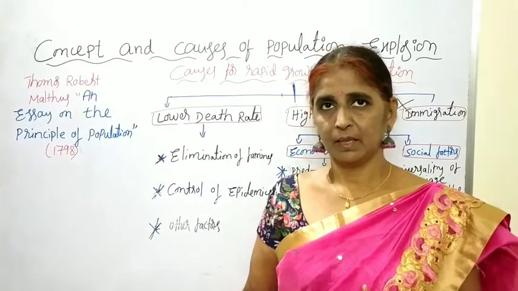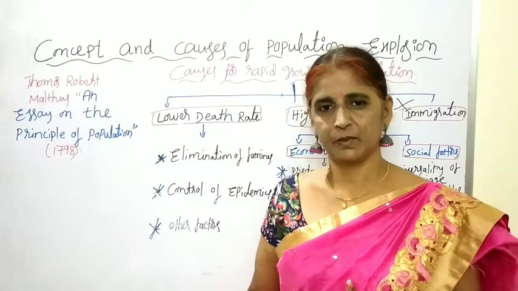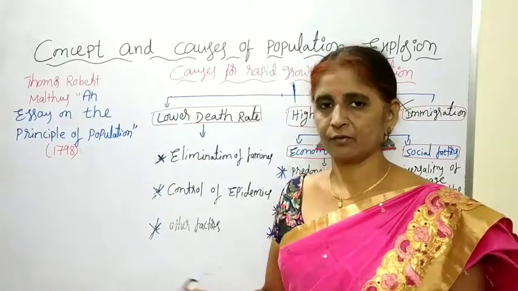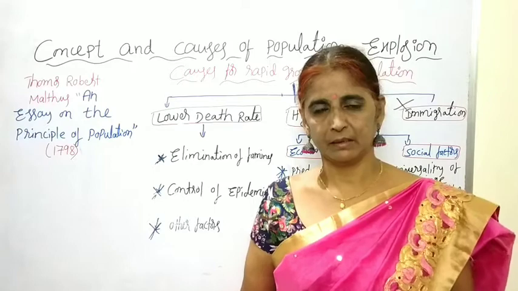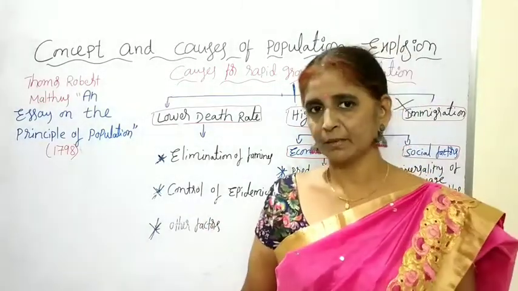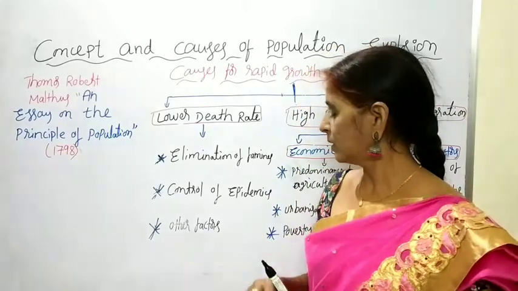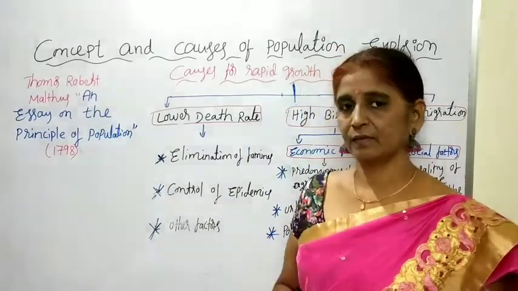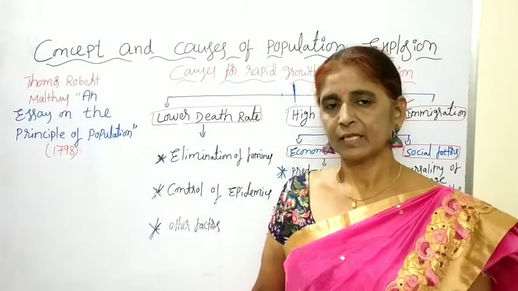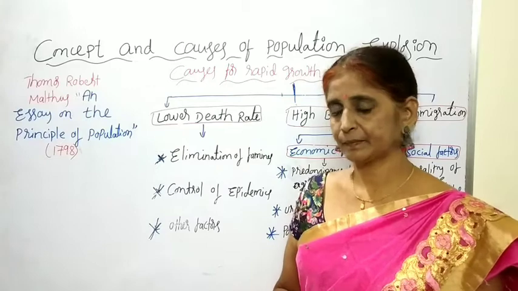But now in our India, the major killer is tuberculosis, TB. Cholera and TB are the main diseases in our India. But cholera is not an epidemic, whereas TB is an epidemic, a spreadable disease. So now the epidemics have been somewhat controlled, and that is the reason the mortality rate has declined.